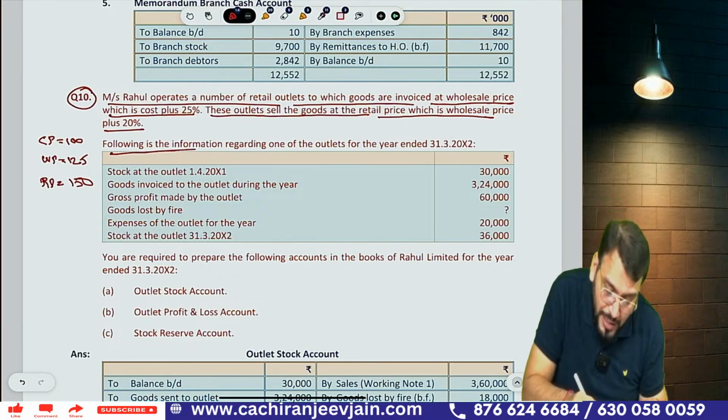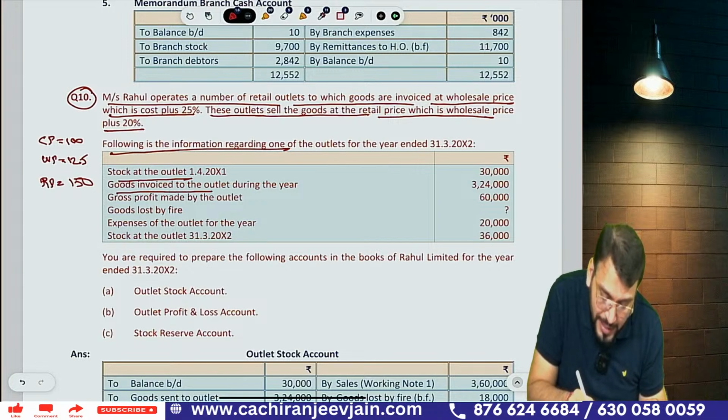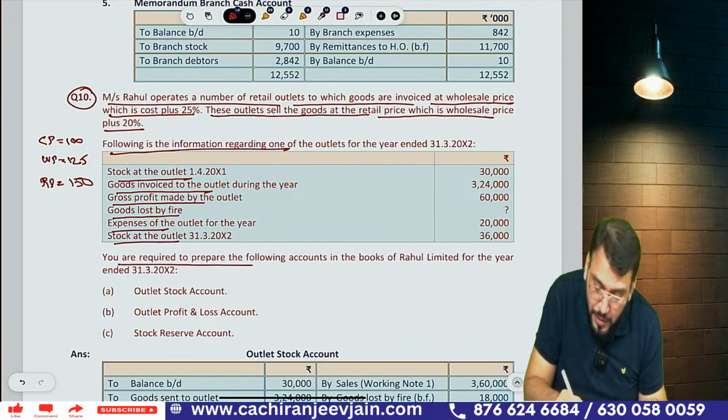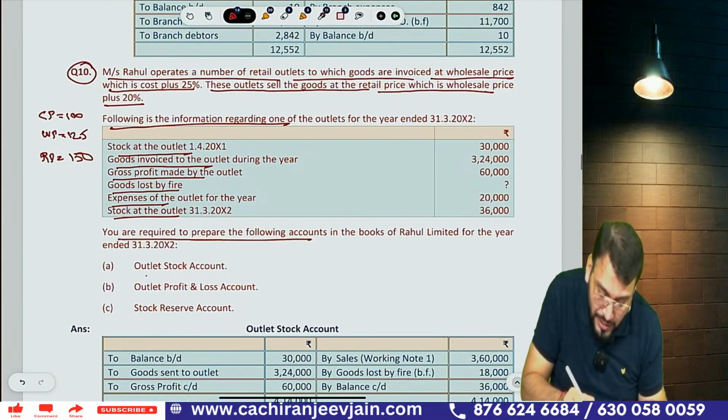Correct. The following information is given: opening stock, goods invoiced to outlet, gross profit made by outlet, goods lost by fire, expenses, and closing stock. You are required to prepare the following accounts. Then you can see they have said outlet stock account and outlet PL account.